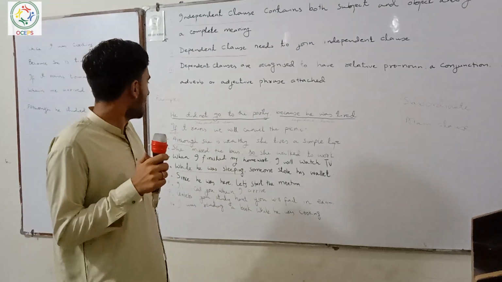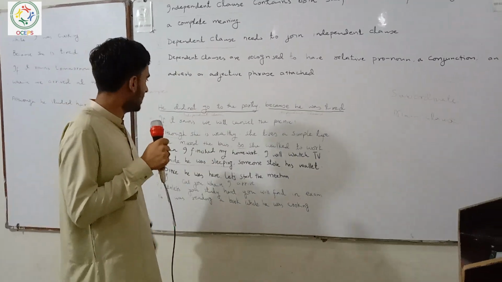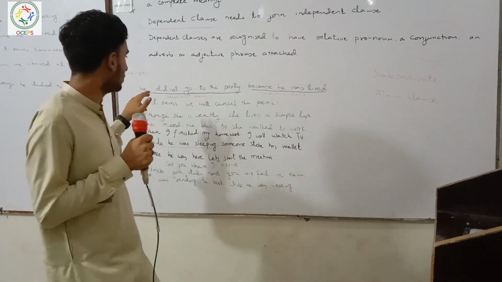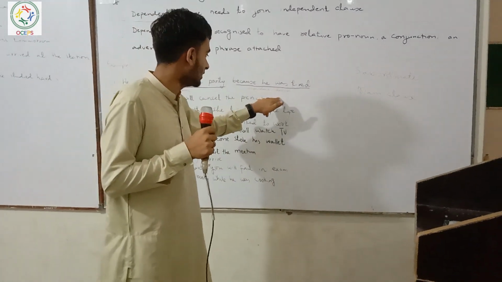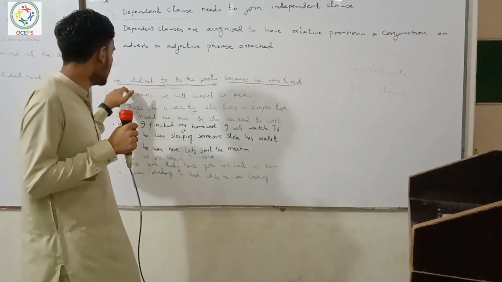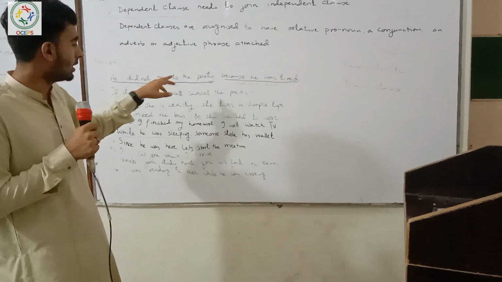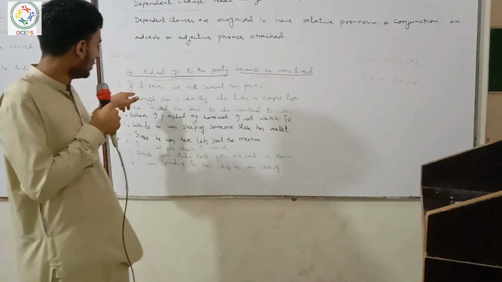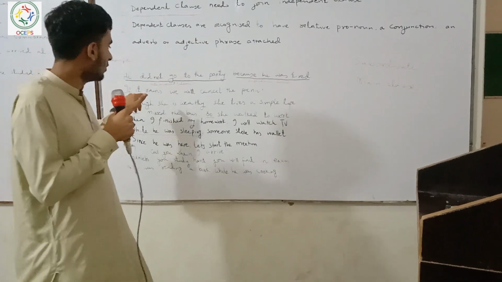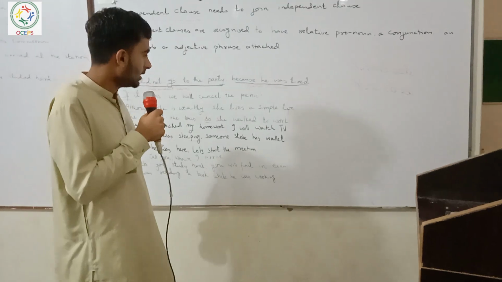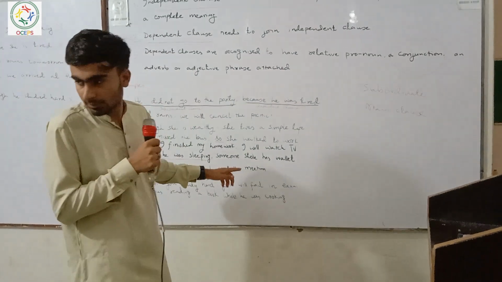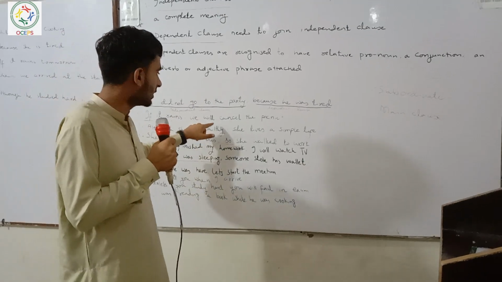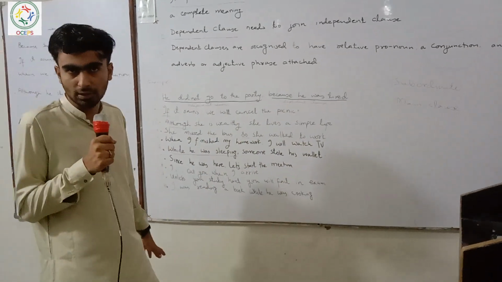Example: he did not go to the party because he was tired. Because he was tired is the dependent clause, and he did not go to the party is the independent clause. Next: if it rains, we will cancel the picnic. If it rains is the dependent clause, and we will cancel the picnic is the independent clause.